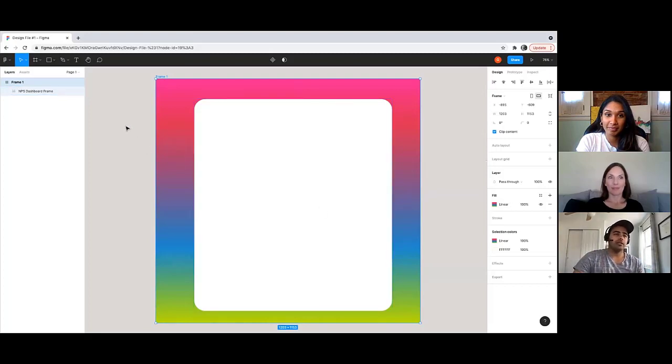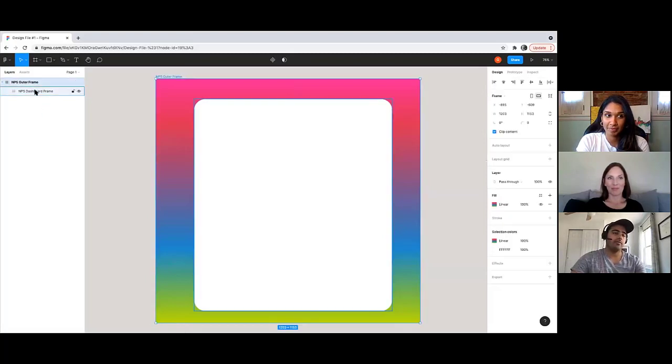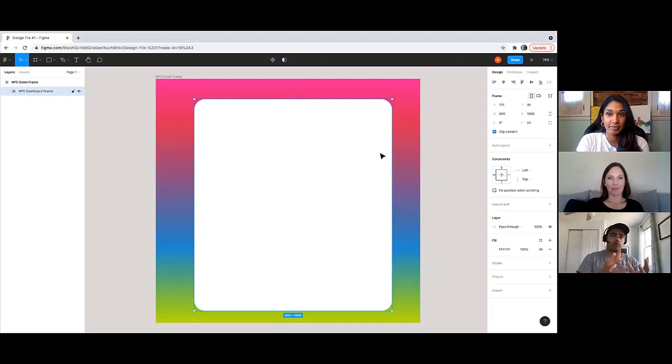So let's do this, right? We have it called frame 1 and it's kind of confusing. Let's double click on this outer frame and call it MPS outer frame, so we're not confused. And then the inner frame, this rounded square frame that we added earlier, let's call that MPS inner frame.